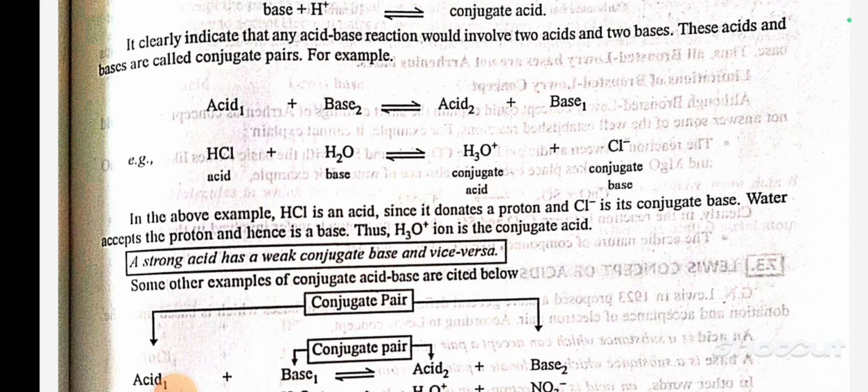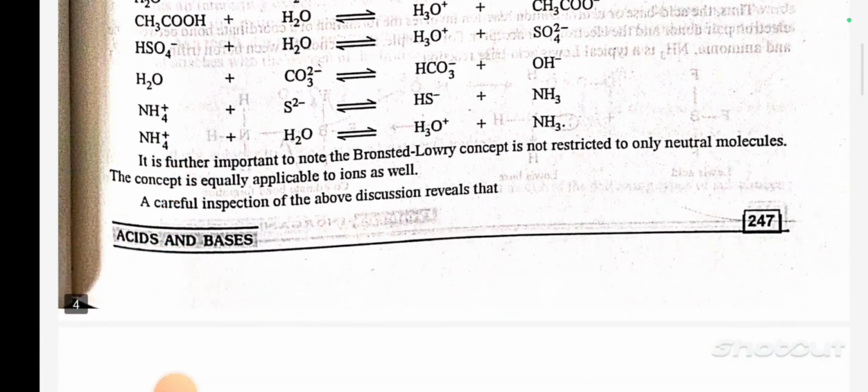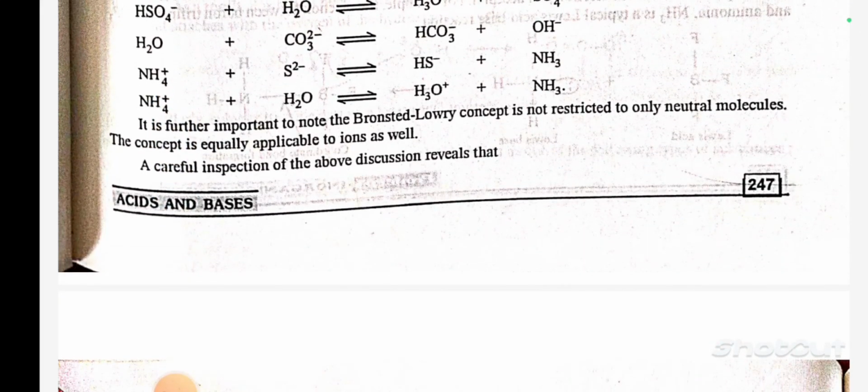Example: HCl plus H2O gives H3O+ plus Cl-. In the above example, HCl is an acid since it donates a proton, and Cl- is its conjugate base. Water accepts the proton, hence it is a base, and H3O+ is the conjugate acid. A strong acid has a weak conjugate base and vice versa. It is further important to note that the Bronsted-Lowry concept is not restricted to only neutral molecules. The concept is equally applicable to ions as well.